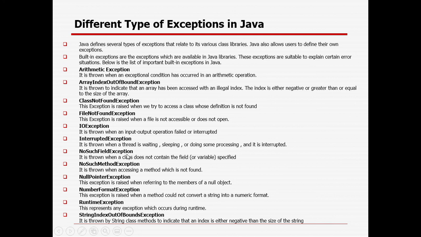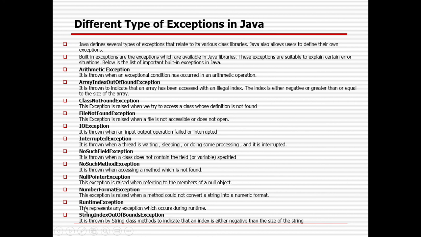No such field exception: it will be thrown when a class does not contain the field specified. No such method: similarly, in case a method is not available, or the method is private or protected and I want to access it, it will throw no such method. Null pointer exception: in case an object is null but I still want to validate the size of the object, it will obviously show the null pointer exception. Number format exception: if I want to convert something to numeric format and the value is not proper, it will give number format exception.